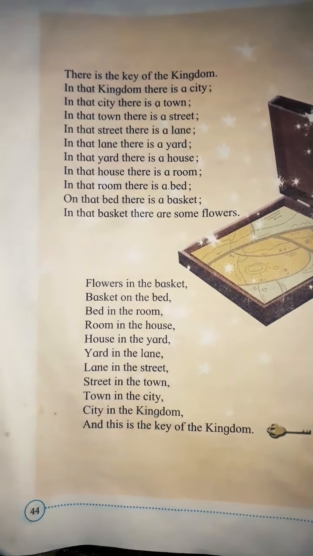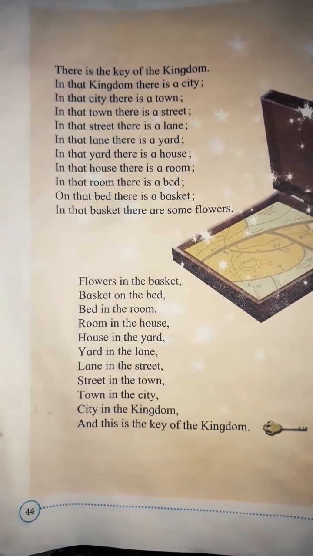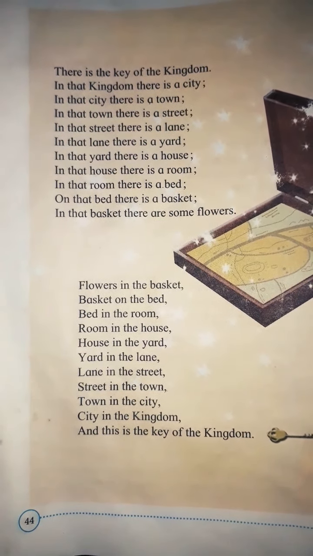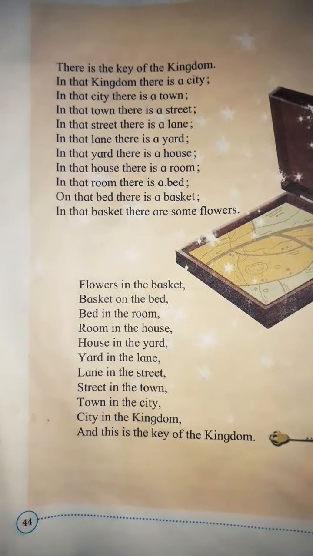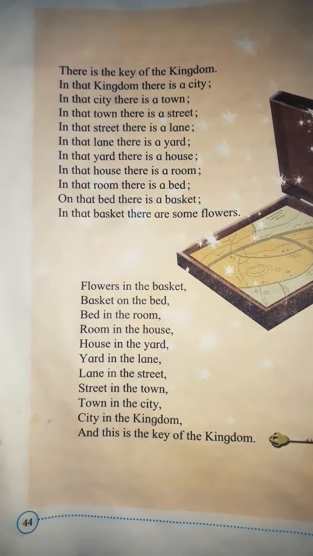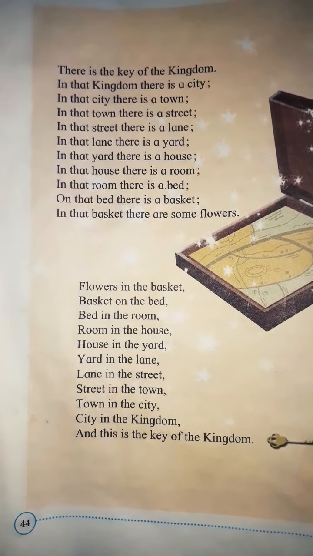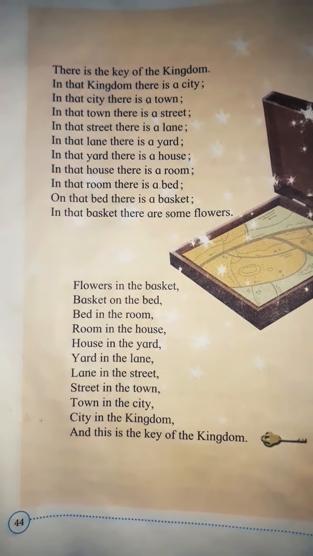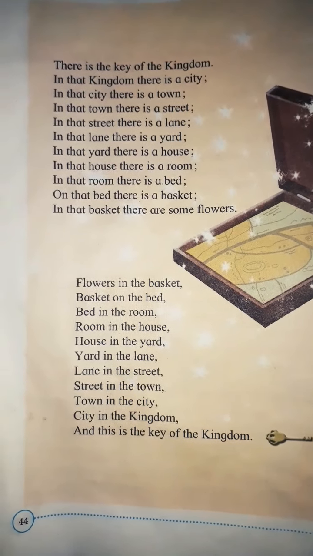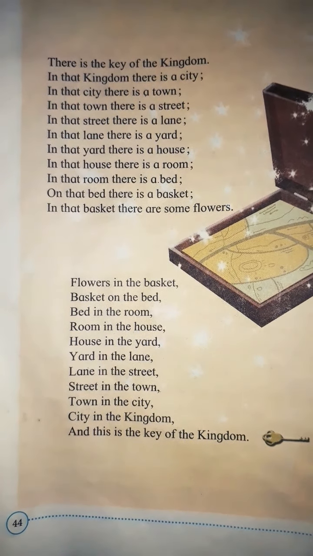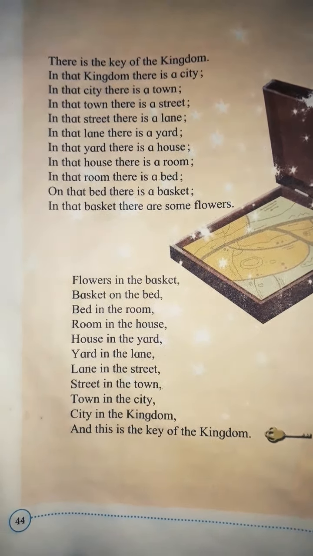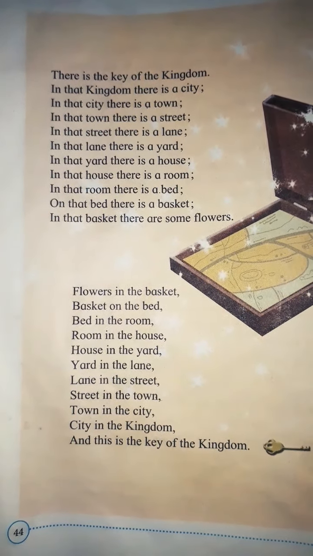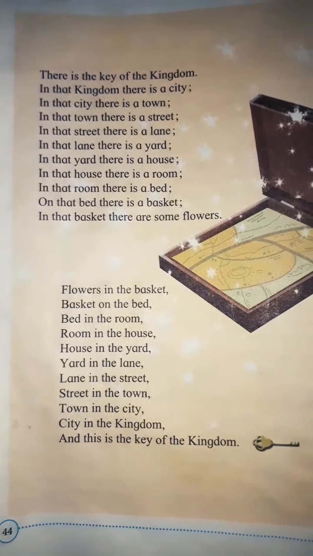There is the key of the kingdom. In that kingdom there is a city. In that city there is a town. In that town there is a street. In that street there is a lane. In that lane there is a yard. In that yard there is a house. In that house there is a room. In that room there is a bed. On that bed there is a basket. In that basket there are some flowers.